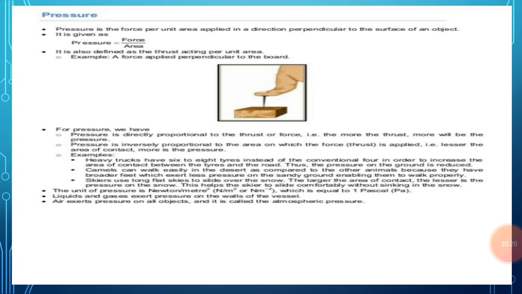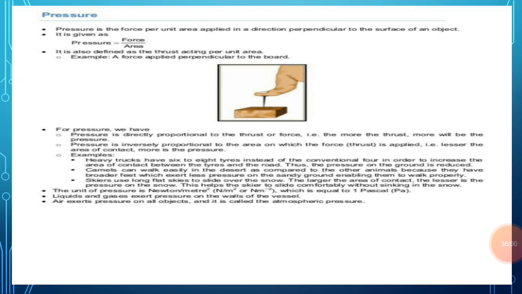So we can define it like this: the SI unit of measuring the force is Newton, and the SI unit of measuring the area is square meter. So the SI unit of measuring the pressure is Newton per square meter. Because we know that pressure is equal to force upon area, the SI unit for measuring the force is Newton, and the SI unit for measuring the area is meter square. So the SI unit for measuring the pressure is Newton per square meter. So 1 Pascal is equal to 1 Newton per square meter.